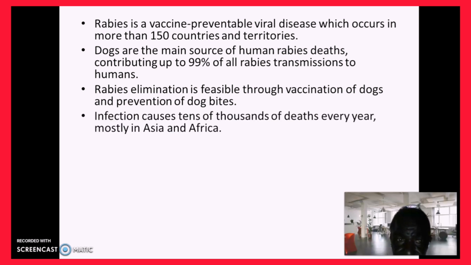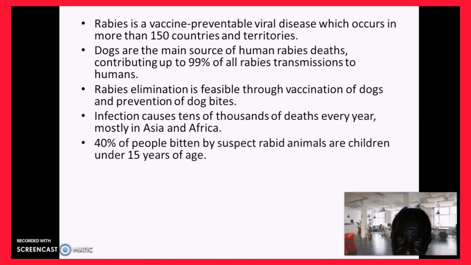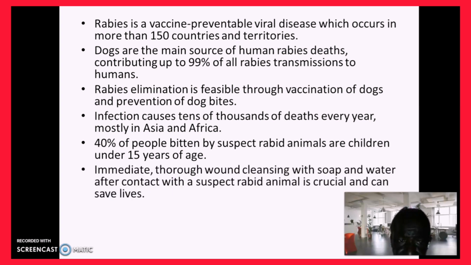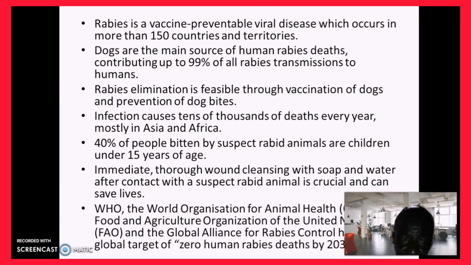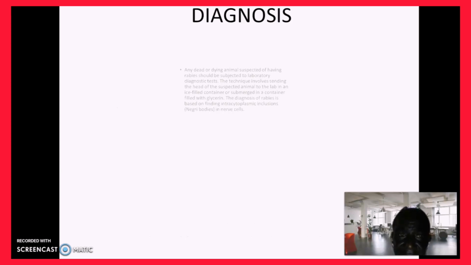When the symptoms become obvious, infection causes tens of thousands of deaths every year, mostly in Asia and in Africa. That's developing countries. 40% of people bitten by suspect rabid animals are children under 15 years of age. Immediate, thorough wound cleansing with soap and water after contact with a suspect rabid animal is crucial and can save lives. WHO has the target of wiping out rabies, with zero human rabies deaths by 2030. That's the target.